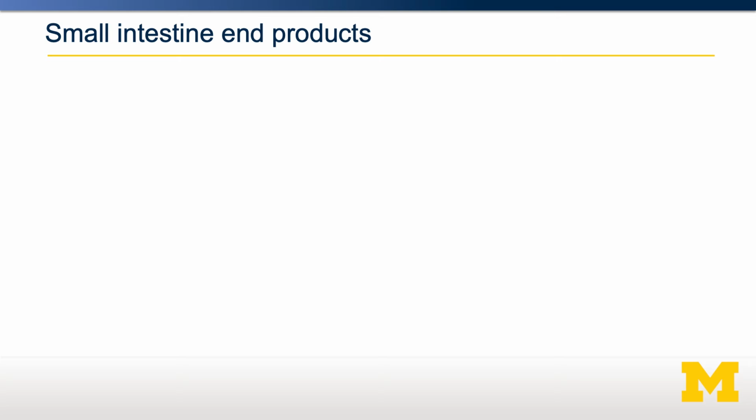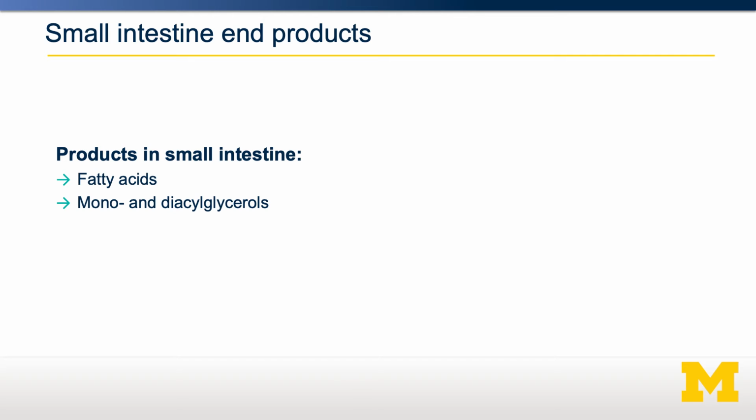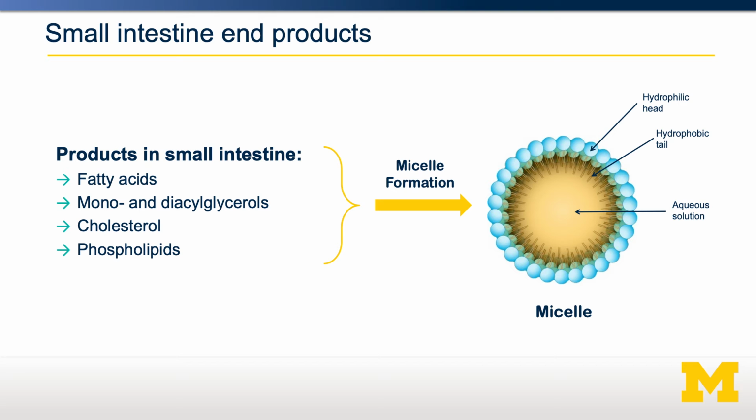Throughout all of this digestion, emulsification, and coating with bile salts, we're going to end up with free fatty acids, mostly monoacylglycerol with fatty acids at the SN2 position, but maybe some diacylglycerols, free cholesterol, and phospholipids in the form of lysophospholipids. These all can combine into a micelle which can be coated by a bile salt. We actually don't know a lot exactly about how these lipids are transported into the enterocyte.